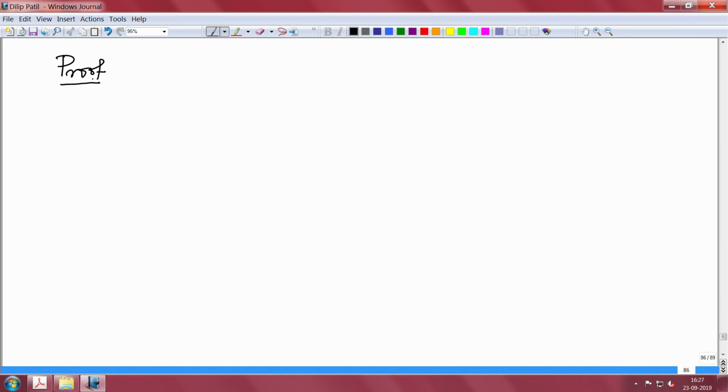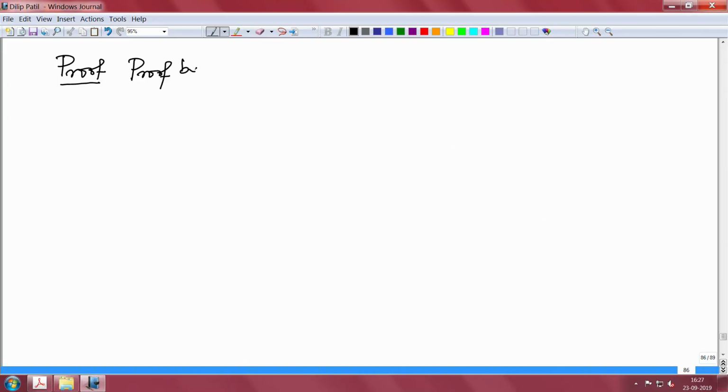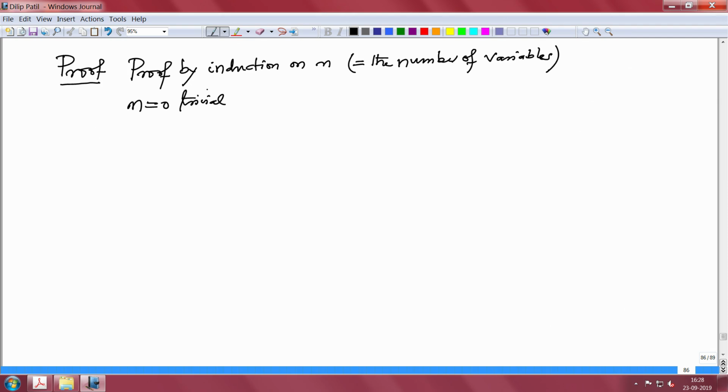I am going to prove this assertion by induction on n, the number of variables. All right. For n equal to 0, it is trivial. My induction starts at n equal to 0. Now I will prove the inductive step.